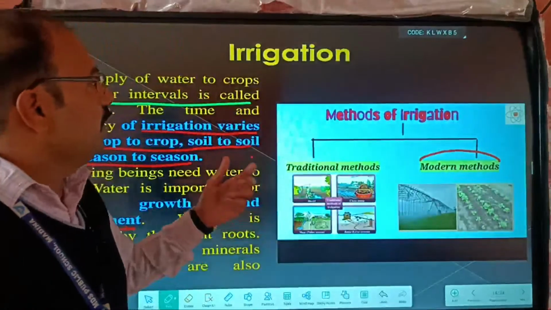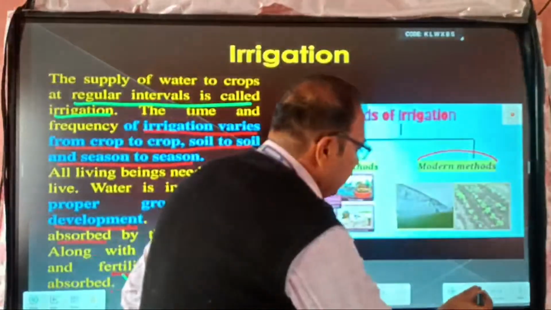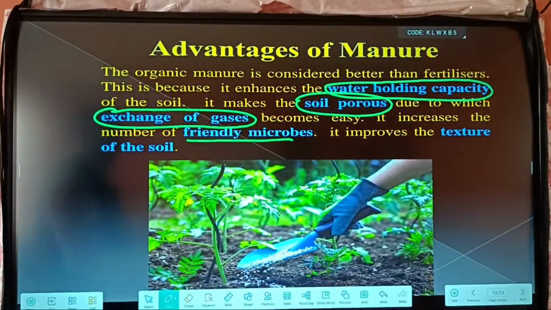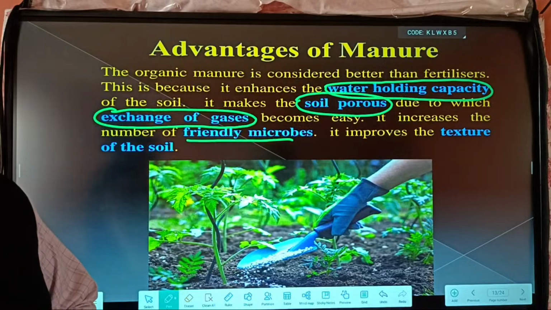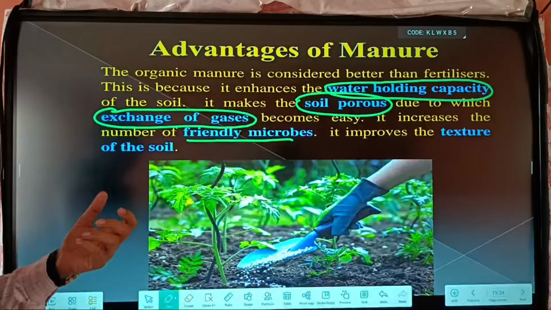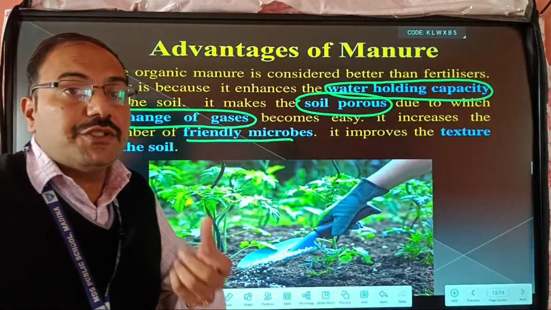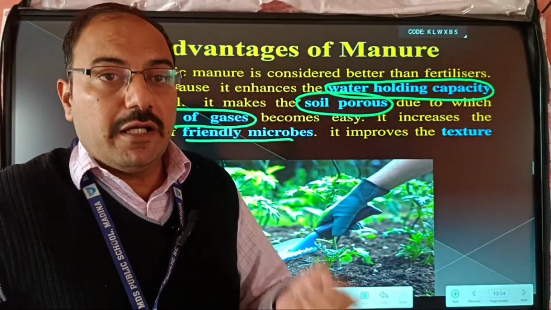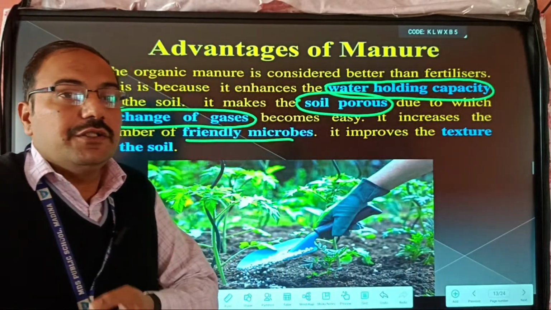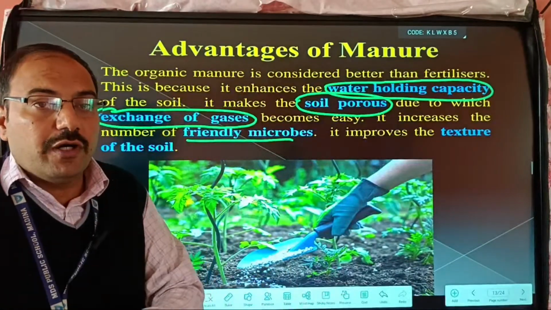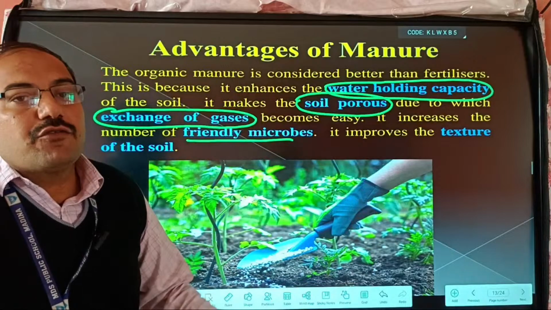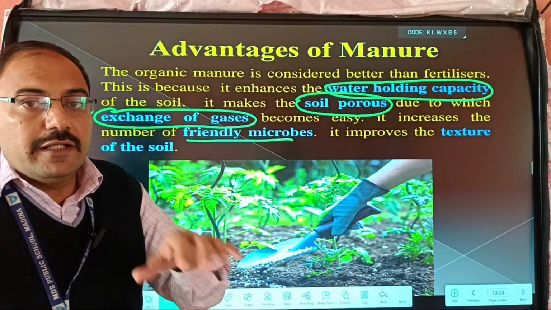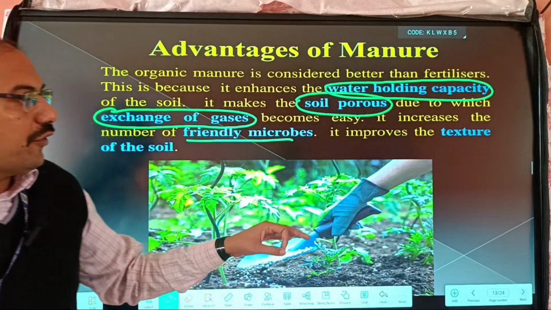Here we read about manure and fertilizer. Some questions come: what are green manures and what is biofertilizer? What is green manure? When you grow pulse-type plants, like kidney beans and black gram, and you cut these green plants, their roots are left inside the soil. These roots mix into the soil and increase the nitrogen content in the soil.